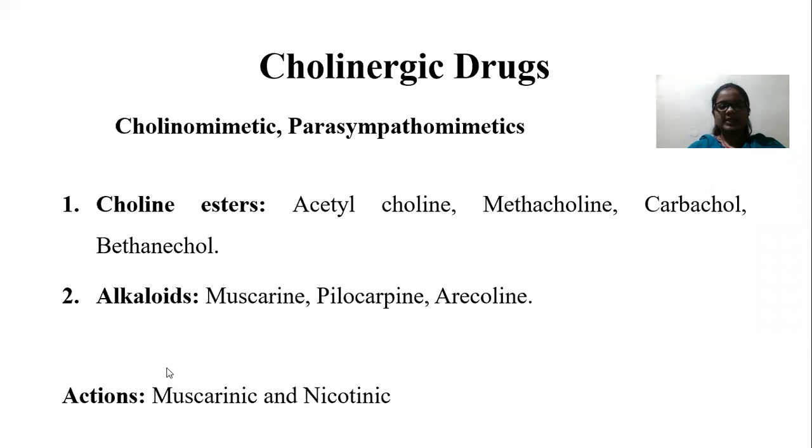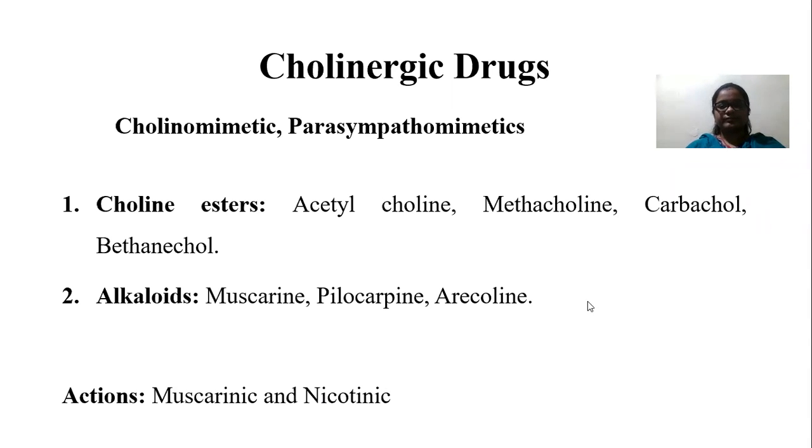Acetylcholine binds with two kinds of receptors, that is muscarinic receptors and nicotinic receptors. Cholinergic drugs bind with either muscarinic or nicotinic receptors. If acetylcholine or a cholinergic drug binds with the muscarinic receptors, it produces muscarinic-like actions. If it binds with the nicotinic receptors, it produces what kind of actions? Nicotinic-like actions. So depending upon the type of receptor binding, acetylcholine produces either muscarinic action or nicotinic action.